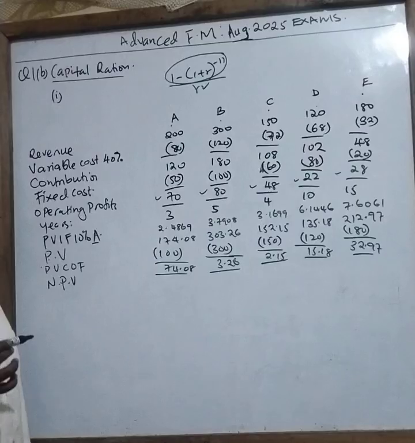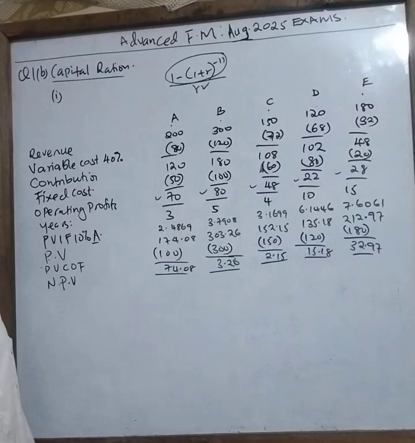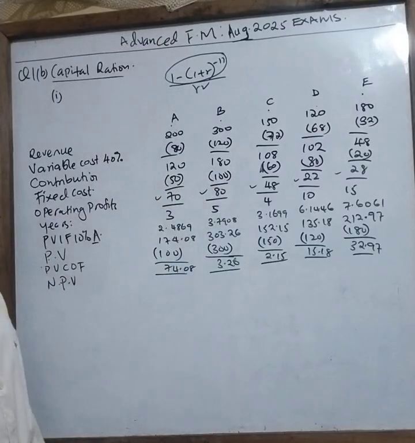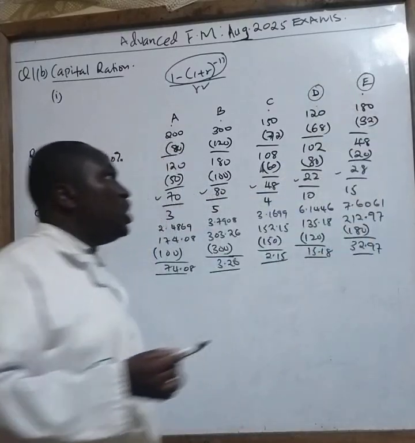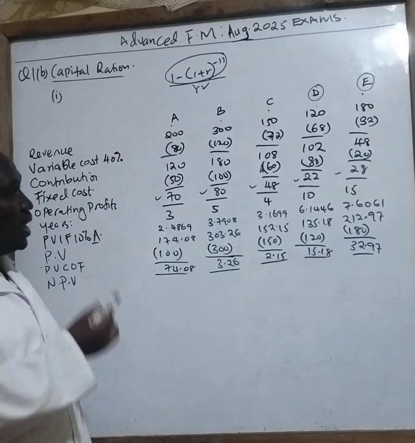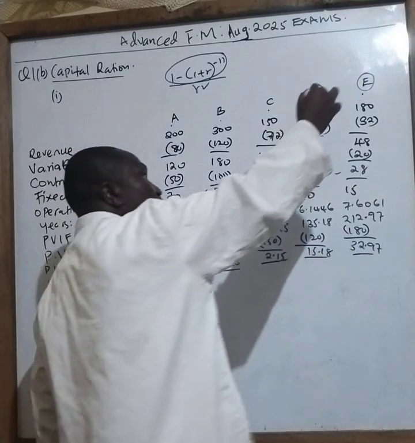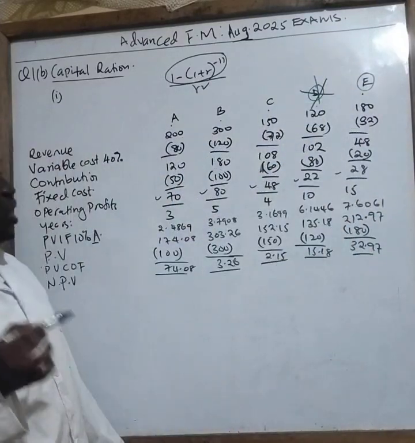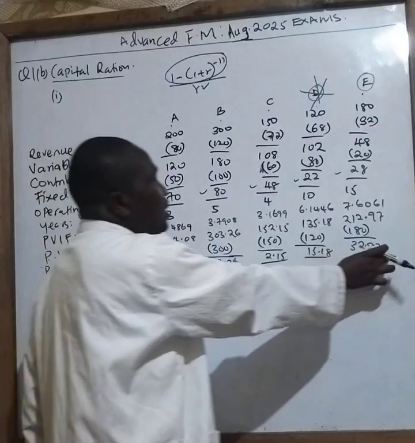Now, because you are told that it's divisible projects, if the projects are divisible, then the correct method to do ranking is what you call profitability index. And therefore, I need to find out the profitability index for each of these. And before I do that, I was told that projects D and E are what? Mutually exclusive. So from here, I can automatically say which one has the highest present value: Project E. So therefore, I will select this, but I will not select this one. So I will remove that. When I will be doing my ranking, D is already out. So I will have A, B, C, and E.